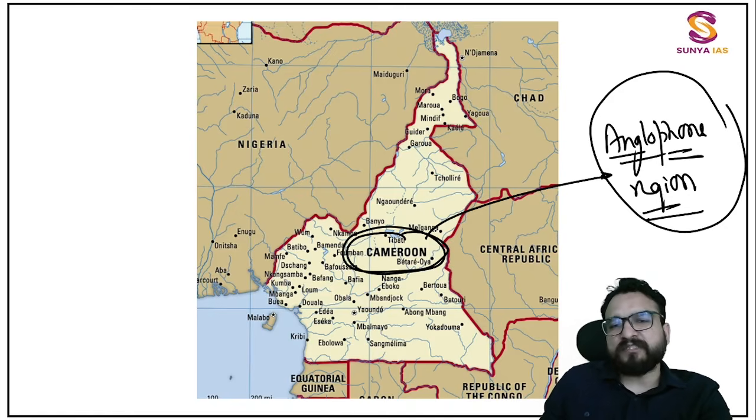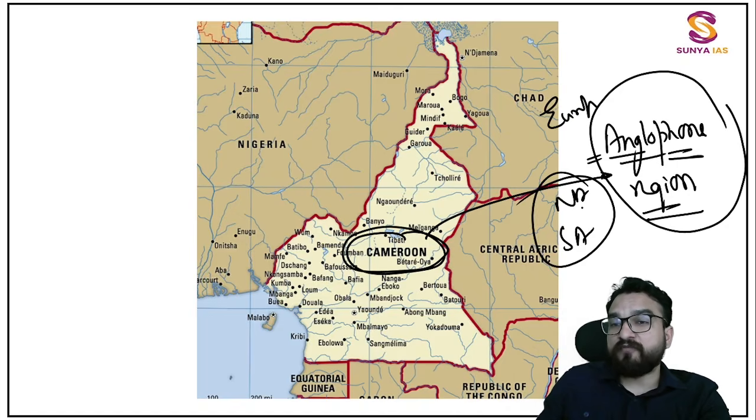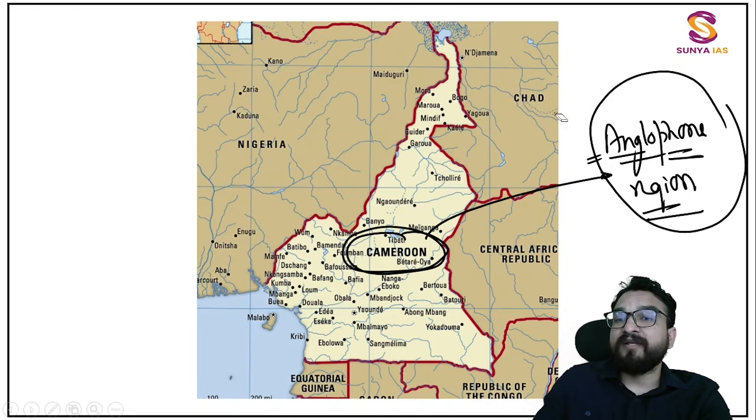No need to understand why the civil war is going on, just the regions have been highlighted. If you look at the PYQs, they never ask why they were in the news. They ask that this particular place was in the news, where is it from? So the Anglophone region you have to remember. Anglophone, you can think of Europe if you don't know, or South America, North America, but this is of the African continent, that too of Cameroon.